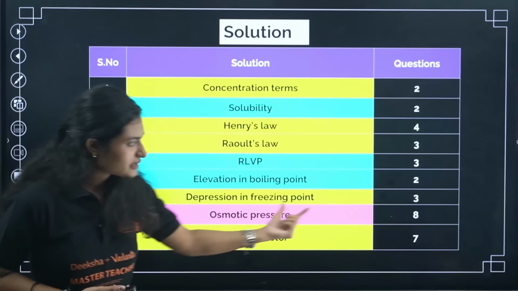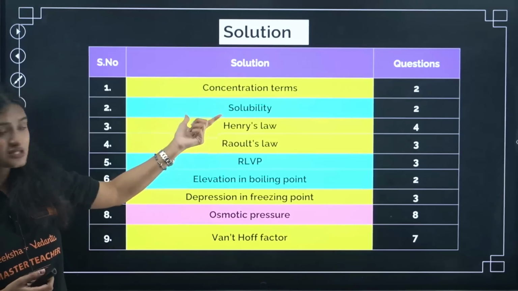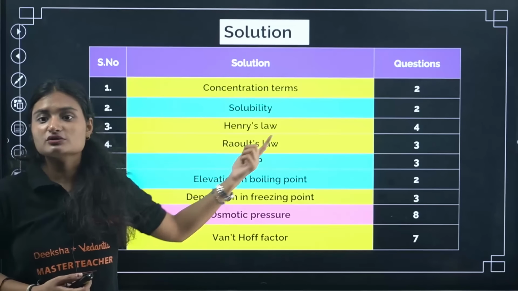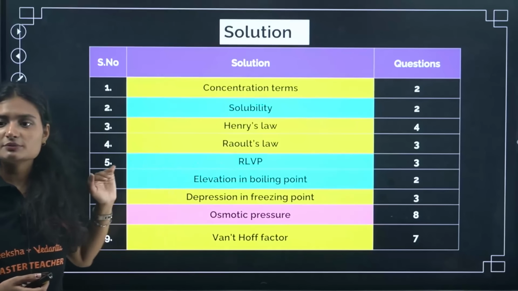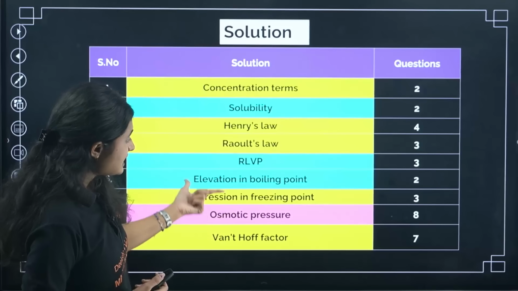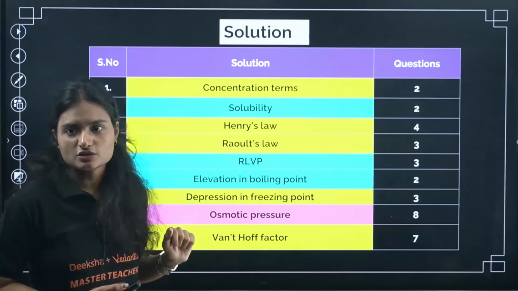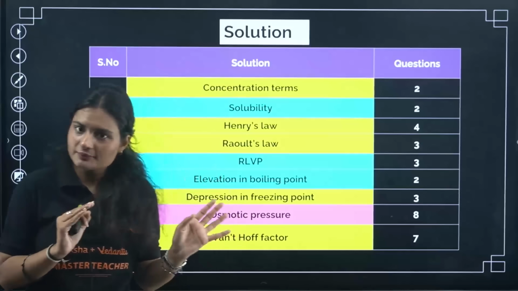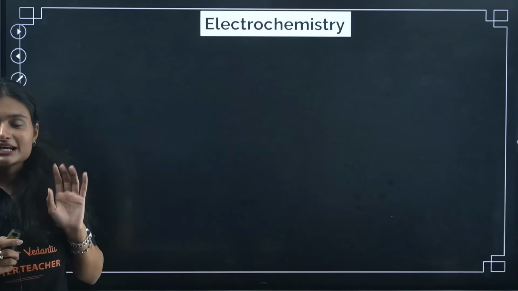From osmotic pressure, again, 8 questions. Then from Henry's law, 4 questions were there. From Raoult's law, 3 questions have been asked, okay? So when you are preparing this chapter, you should focus on Van 't Hoff factor, osmotic pressure, these colligative properties, and Henry's law, okay? Majorly questions come from these, okay? Clear? Okay, next chapter, electrochemistry.